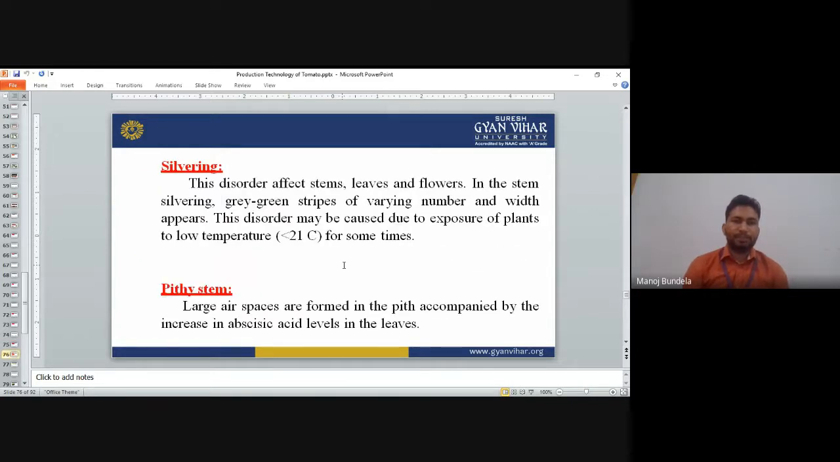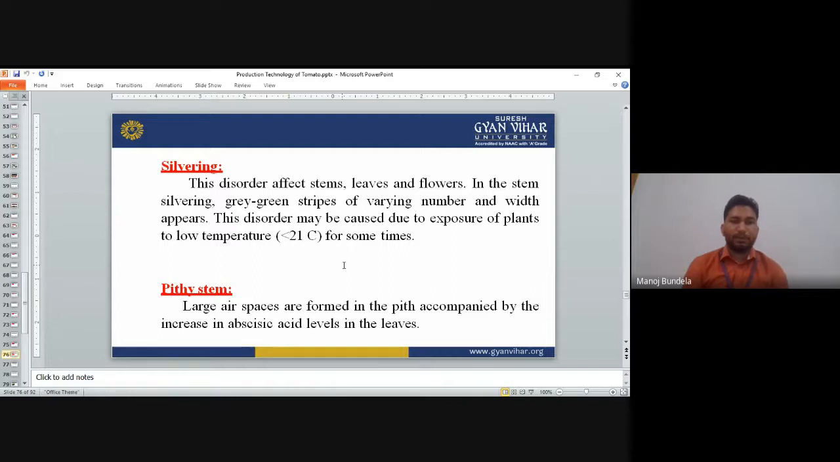Silvering. This disorder affects the stem, leaves, and flowers. In the stem, silvering, gray-green strips of varying number and width appear. These disorders may be caused due to the exposure of plants to low temperature, less than 21 degrees centigrade, for some time. In the stem, gray-green strips of varying number and width appear. This disorder may be caused due to exposure to low temperature, less than 21 degrees centigrade. Silvering.